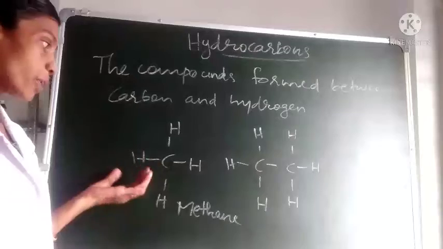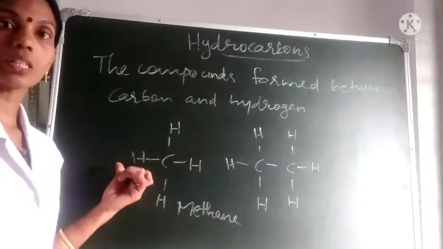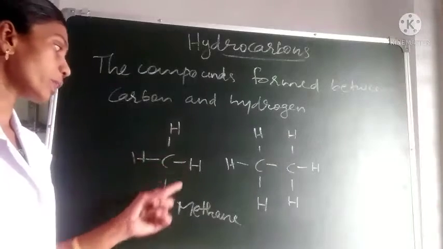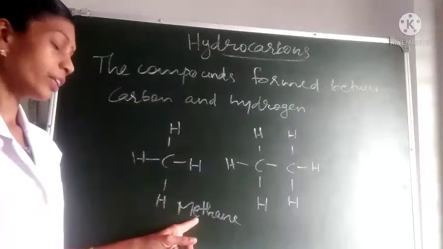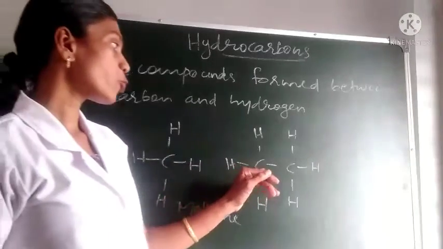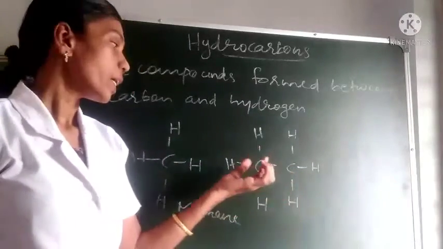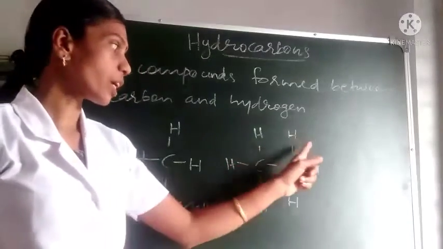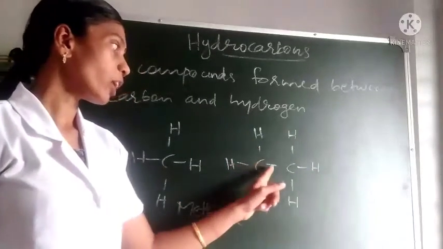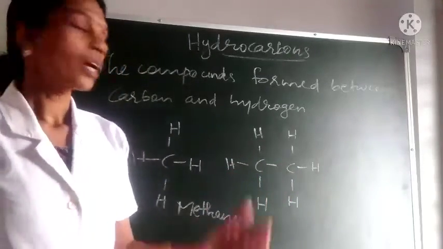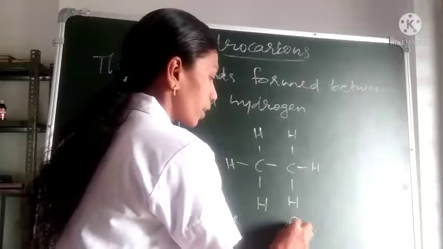Examples for hydrocarbons we have already studied, that is methane. Here one carbon is sharing its 4 valence electrons with 4 hydrogen atoms, and the name of that compound is methane. Now another compound in which 2 carbon atoms are there, and each of these carbon atoms is sharing 3 electrons with 3 hydrogen atoms, and the 4th electron is shared between these 2 carbon atoms. That compound is known as ethane.